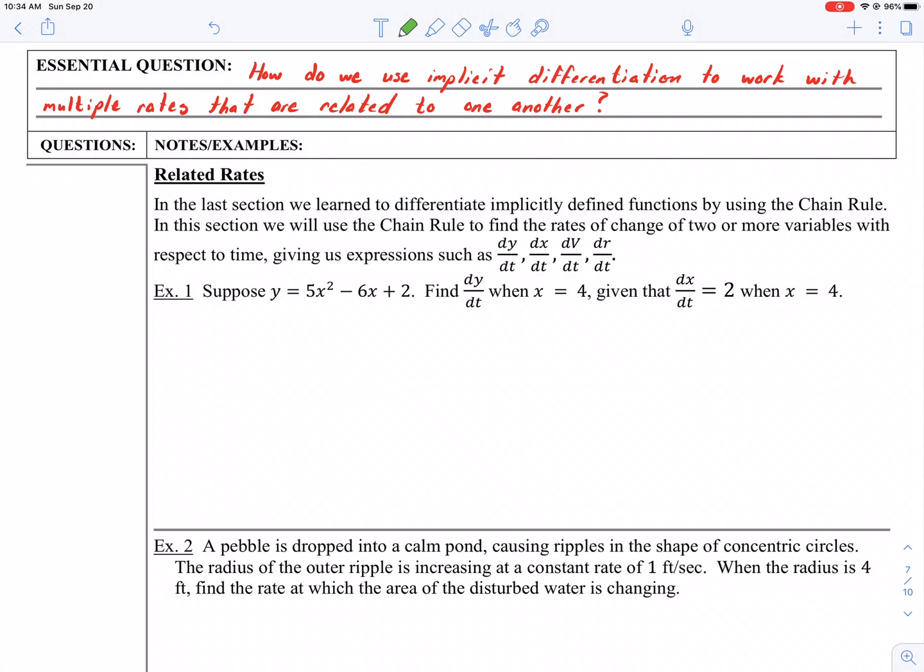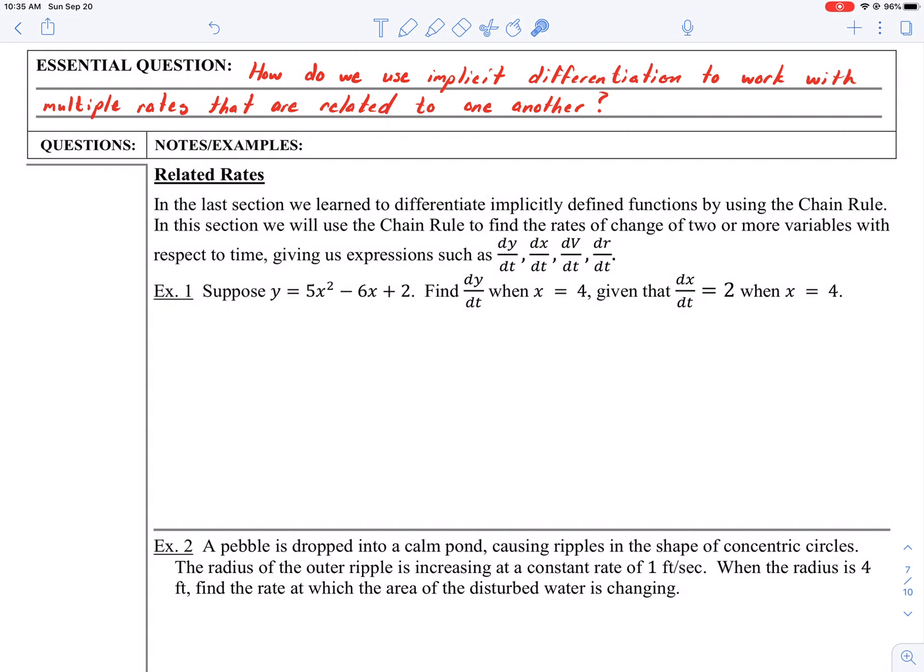The next topic that we're going to look at is this idea of related rates, which is how do we use implicit differentiation to work with multiple rates that are related to one another. So this is another application. It's one of the more complex applications of differentiation, but this idea that rates can be related.